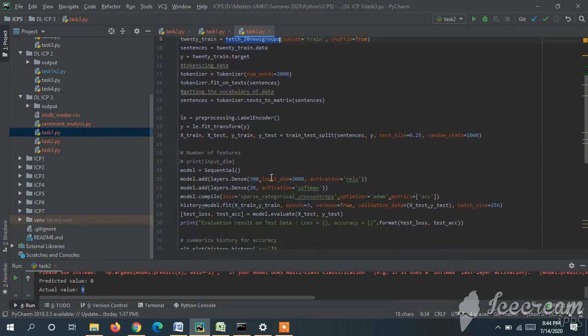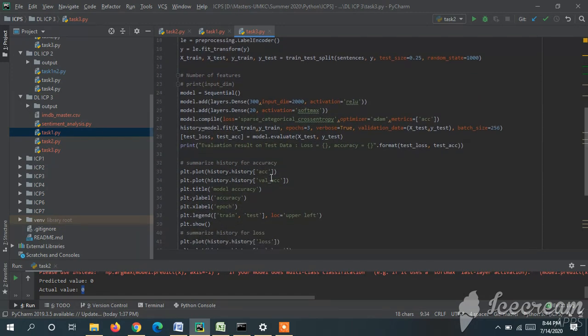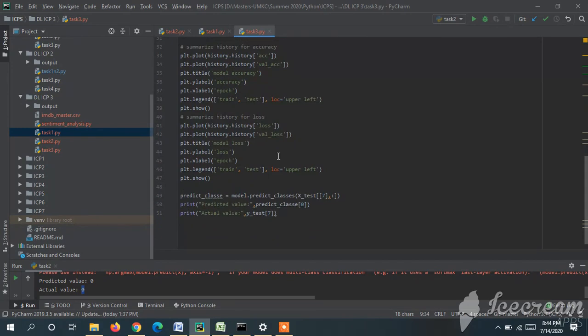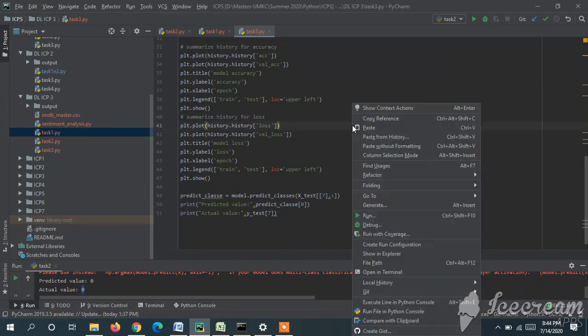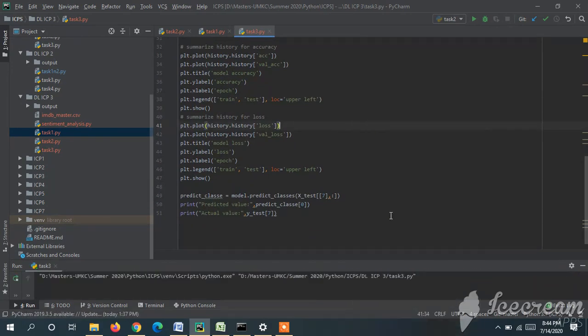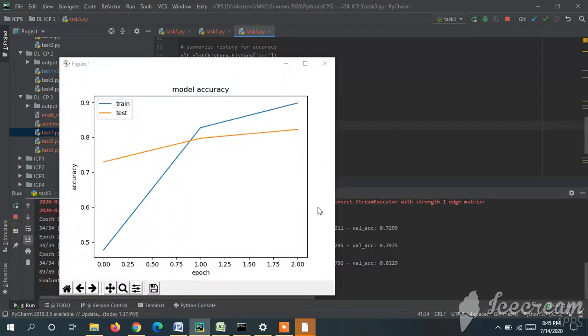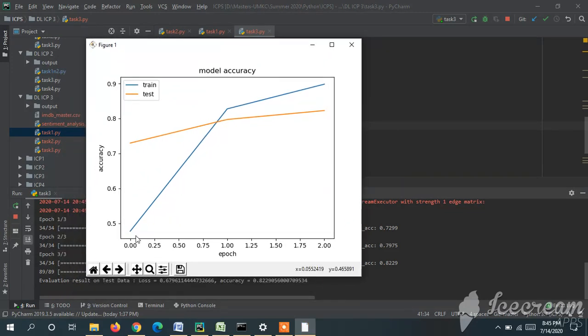With this model we are getting the accuracy, and we are plotting the accuracy graph. Here with the train data the accuracy increases with the epoch values. For the test data the accuracy is good compared to the previous IMDb dataset. Here the accuracy is increased. Now we will see the loss graph.